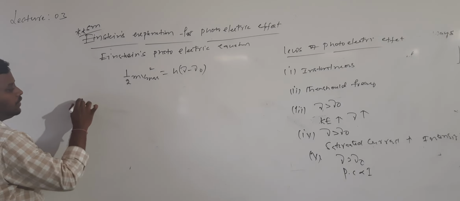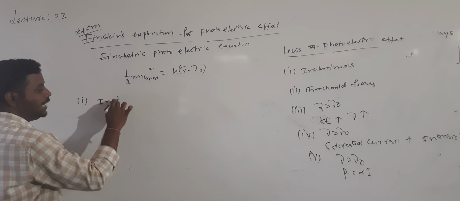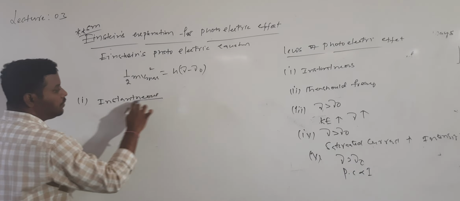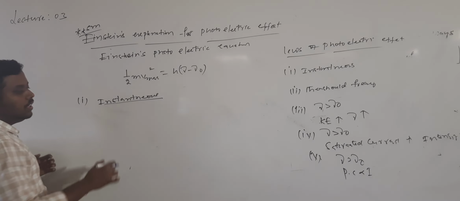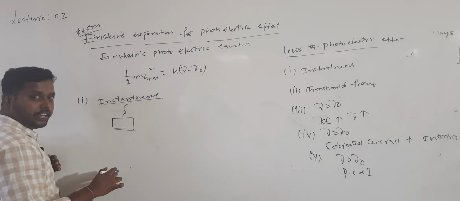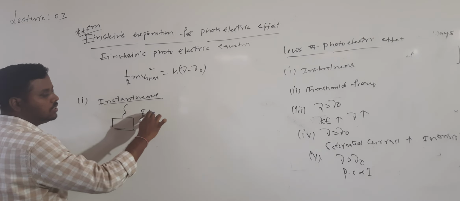So, the first one: why is it instantaneous? You have to write it in a statement. Why is the photoelectric effect instantaneous? According to Einstein, whenever radiation is incident on the metal surface, a collision will occur.